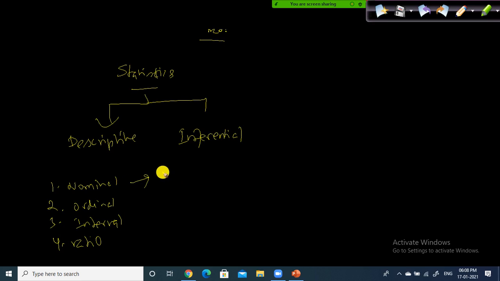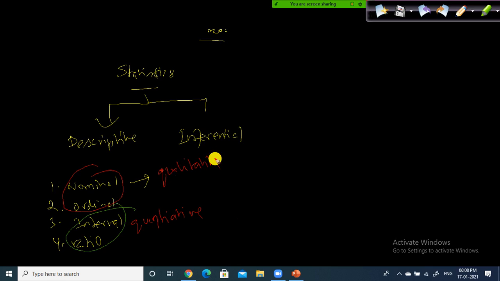So nominal and ordinal, these two are categorical variables, or we can say qualitative variables. And these two, interval and ratio, are quantitative variables. Quantitative and qualitative. Good.